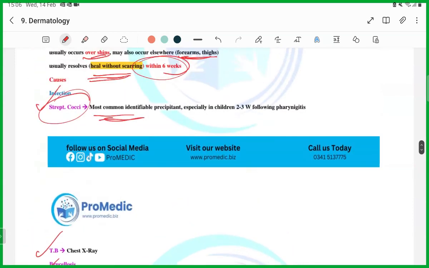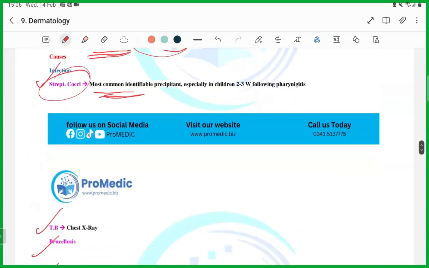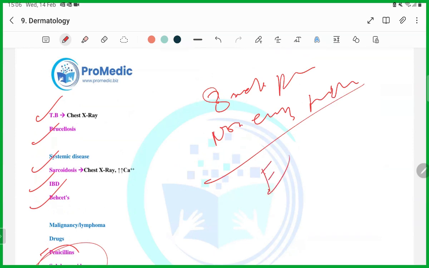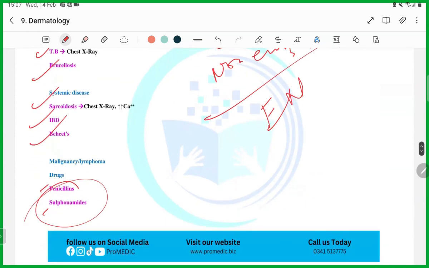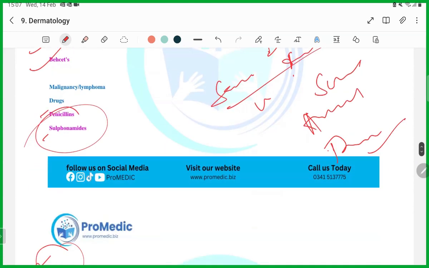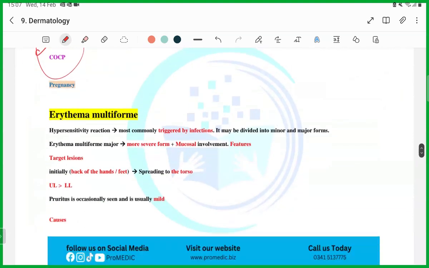So how will you get the question, guys? The question you will get is that a patient, she is 8 weeks pregnant, has presented to you with a nodular erythematous rash on his shin. Which of the following is the diagnosis? Erythema nodosum. A patient who has a history of sarcoidosis has presented to you with a rash on the shin, which is reddish and nodular. What is the diagnosis? Erythema nodosum. A patient who has a sore throat and was started on amoxicillin. After that, he developed a rash on the shin. Erythema nodosum. Penicillin has been started. Guys, this is how you're going to be asked the question about it.